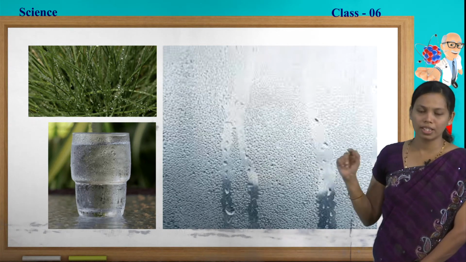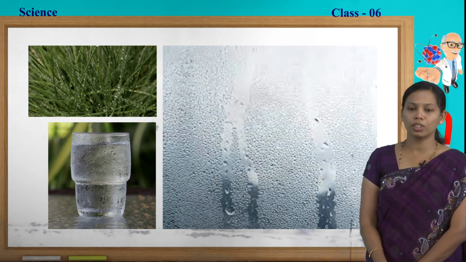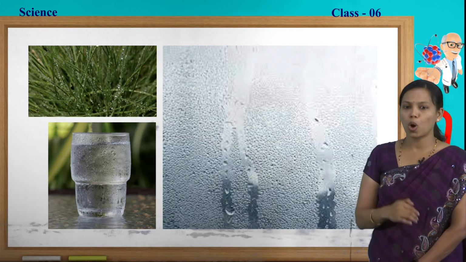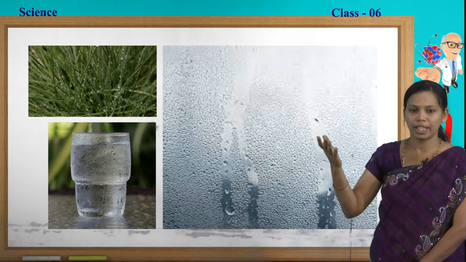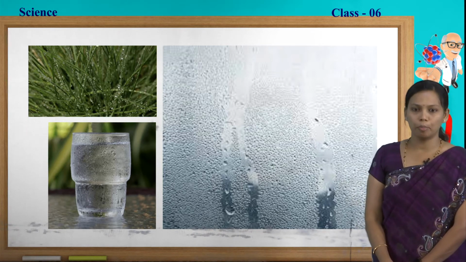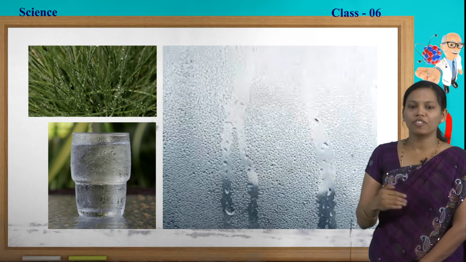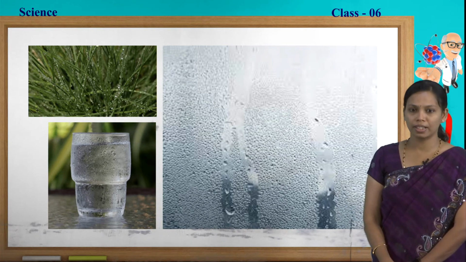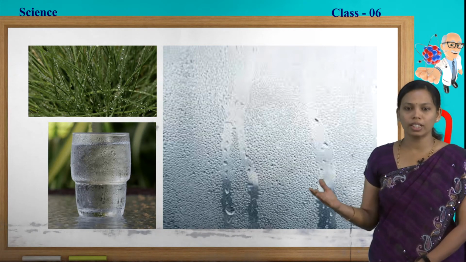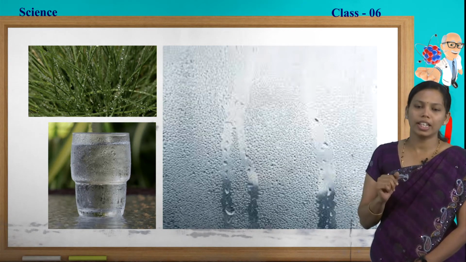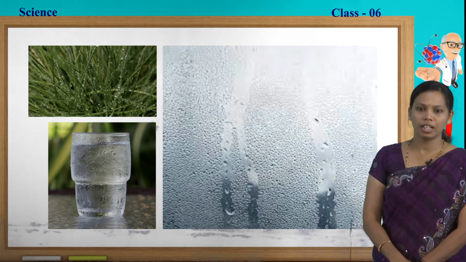In the same way, you can see the third picture also. It is nothing but the water droplets collected on the windows. From all these, what do you understand? After evaporation, we can get the water back, isn't it? I told you that we can separate the salt from the salt solution, and we will get the salt back. What about the water? If we need the water as well as the salt, we need to condense that. Here the concept of condensation comes.